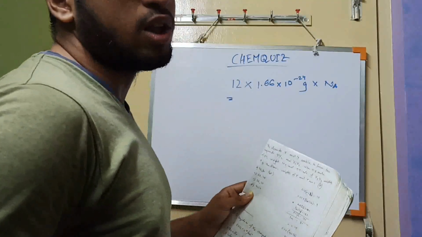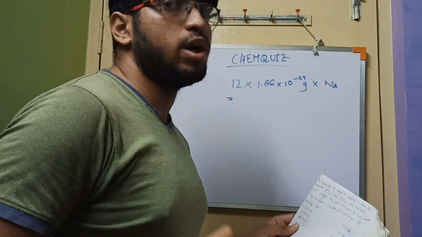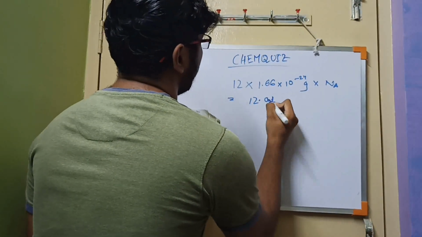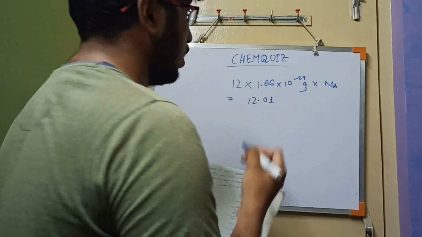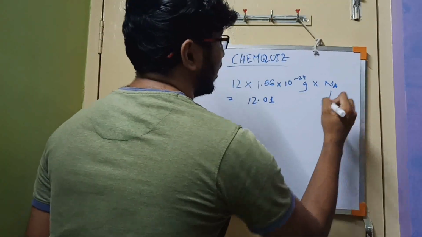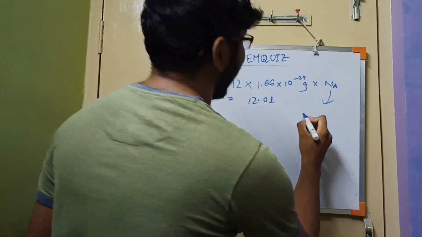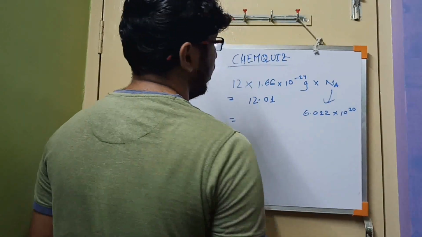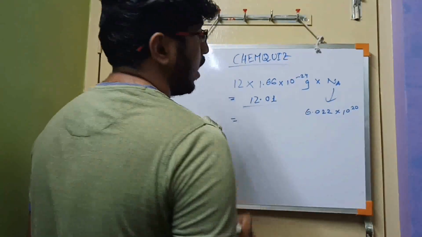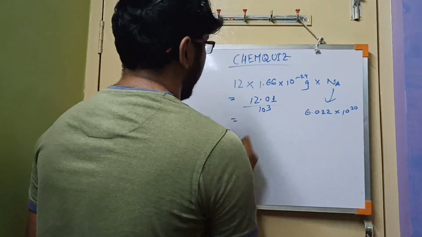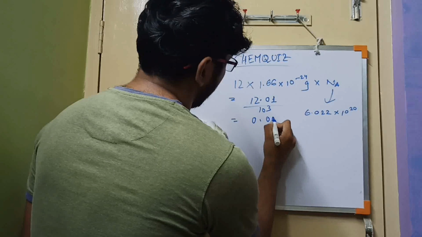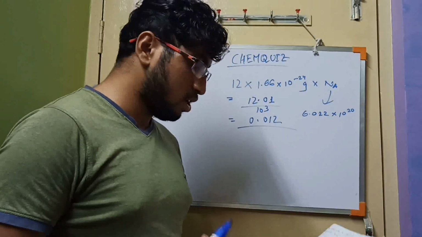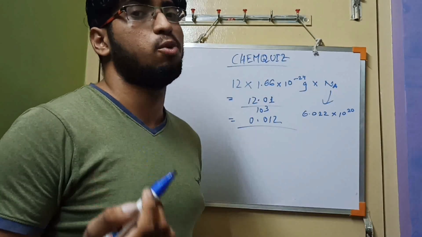For the old Avogadro number 6.022 into 10 to the power 23, the answer becomes 12.01. But for the new one, you are keeping the Avogadro number as 6.022 into 10 to the power 20. So the answer will be just divided by 10 to the power 3. The final answer will be 0.01. So basically, if we change the Avogadro number, what will be changed? The mass of 1 mole of carbon.